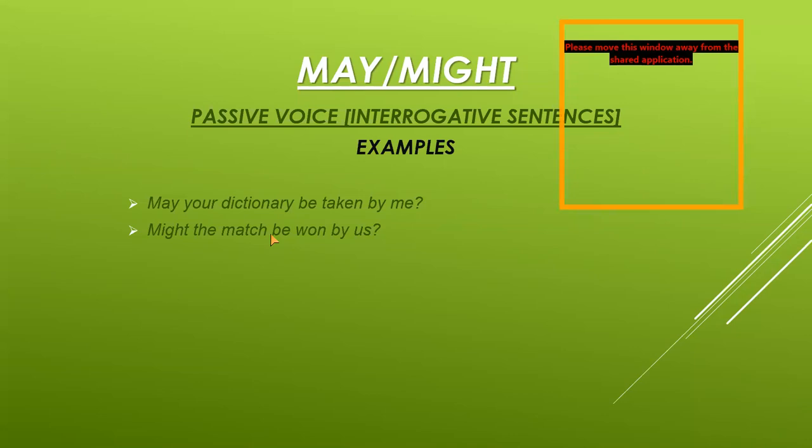Might the match be won by us? Question mark. Might is the modal verb. The match is the object. Be is the helping verb. Won is the third form of verb, and by and then us is the subject, with the question mark at the end.